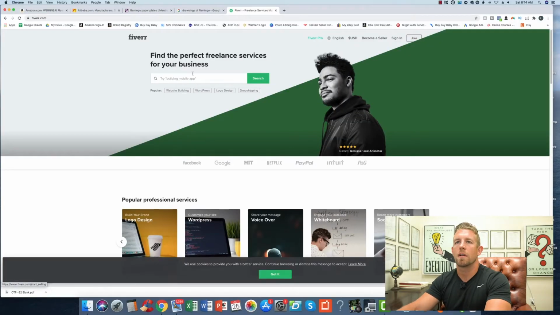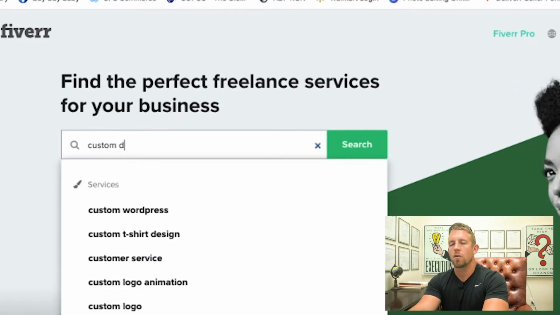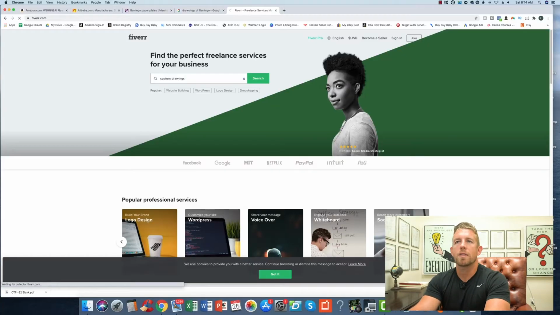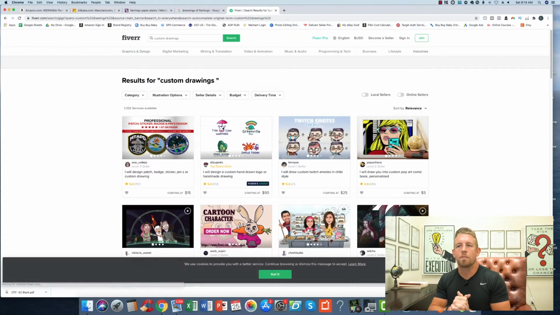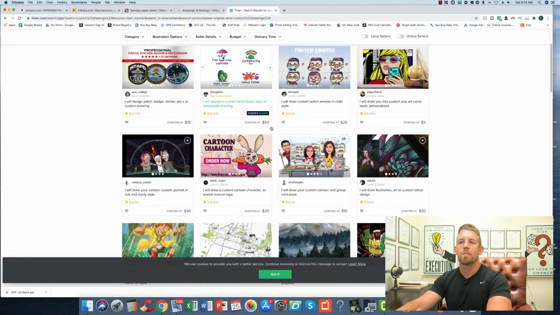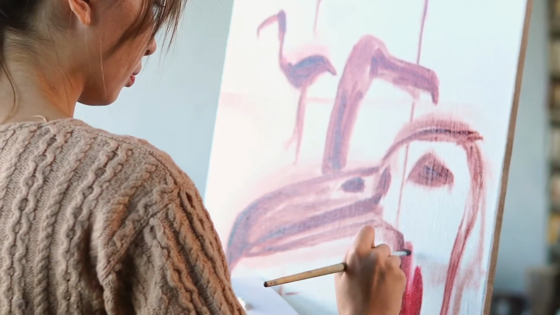All right, and let's say custom drawings. And I would take all 5 of those different drawings that you really liked and bring it to someone on here and say, look, this is what I like. Can you morph that together? And I would say, okay, well, I like the head here. I like the color on this one. I like how this one is bending over or standing straight up. And have them custom make something for you.